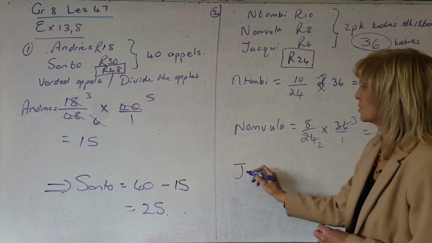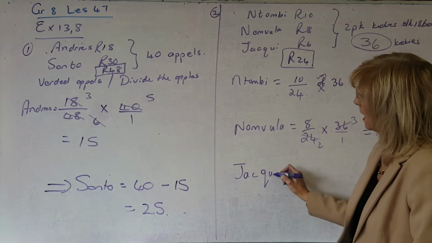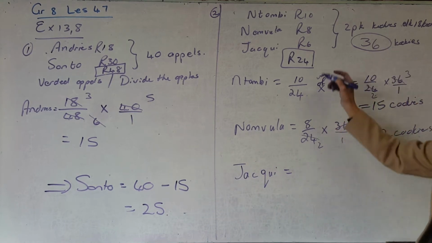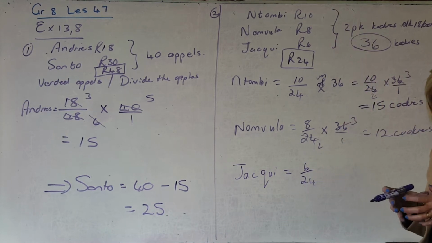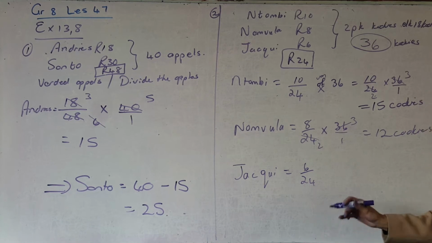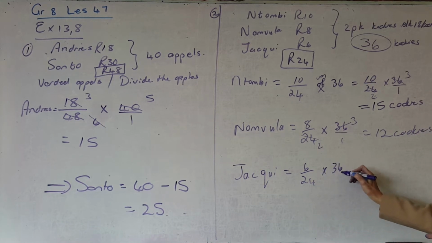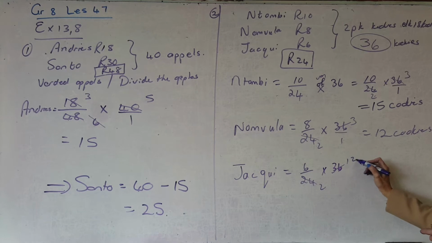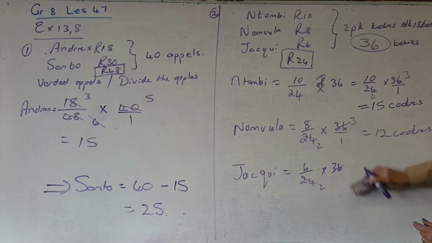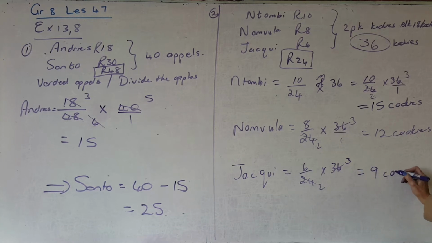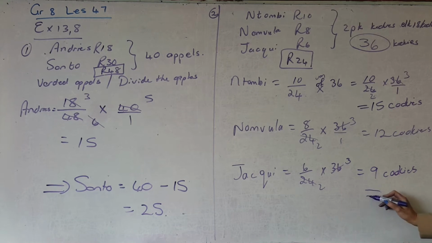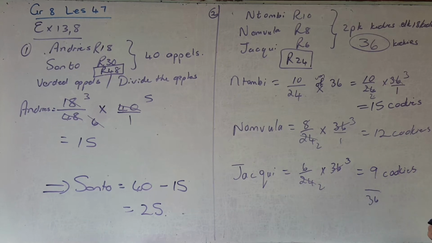Or if you want to, let's do this one different from the previous sum and actually work out Jackie. Her share is 6 out of 24 because her share is 6 rand out of the 24 rand in the pot or the big cake. And then if I do that sum, 2 goes into 36, and 3 it's 9. Now if I add them up, they better add up to 36 cookies, otherwise I don't know how I'm going to share these cookies. Ek sê met my daai gedeelte.